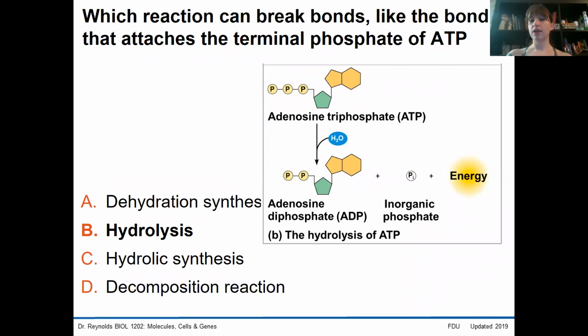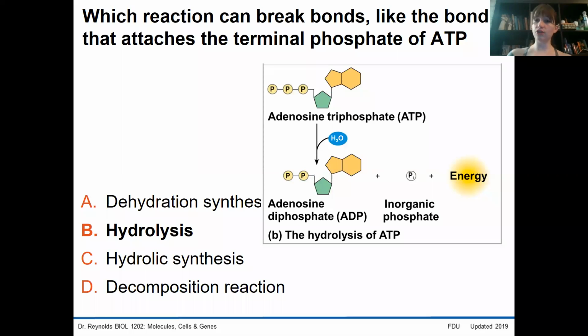Hopefully you'll remember that this is hydrolysis. There's going to be a water molecule that's used and expended in the breakage of this bond, and this is a breaking event, so we would call this hydrolysis, right? Hydrolysis, lysis, to break apart. Dehydration synthesis is the reaction that creates a new bond between monomers, and hydraulic synthesis has the same problem. Synthesis means to create, so this is not a synthesis reaction.